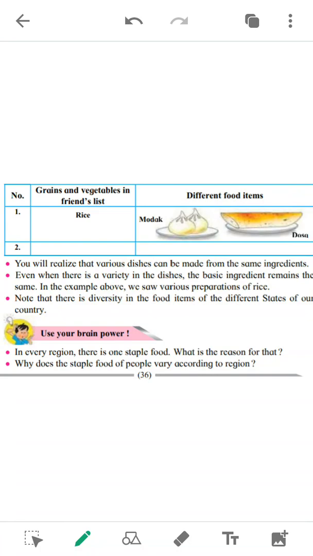Why does the staple food of people vary according to region? Because even the weather varies. The weather there is suitable for another crop, so they eat more of that.